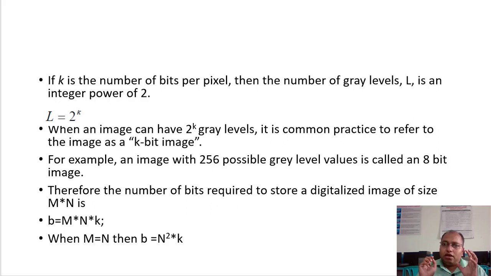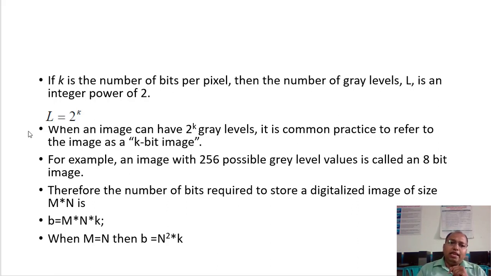In the previous example, while discussing sampling and quantization, we discussed 8 levels of quantization. In that case we represented each pixel by 3 bits, so 2 raised to 3 is 8. So k is the number of bits used to represent a single pixel.